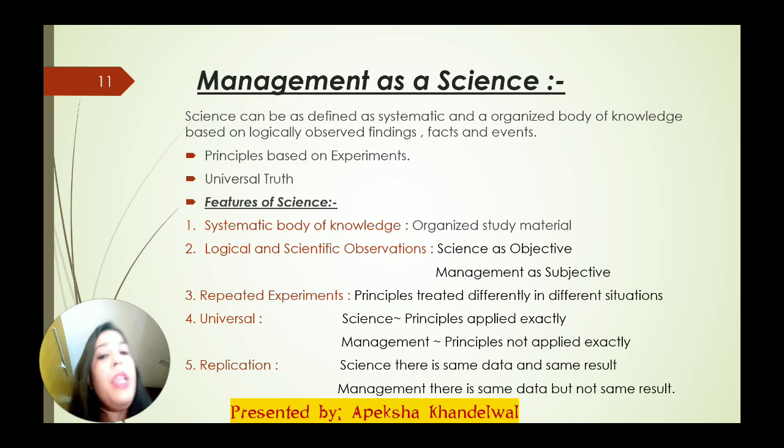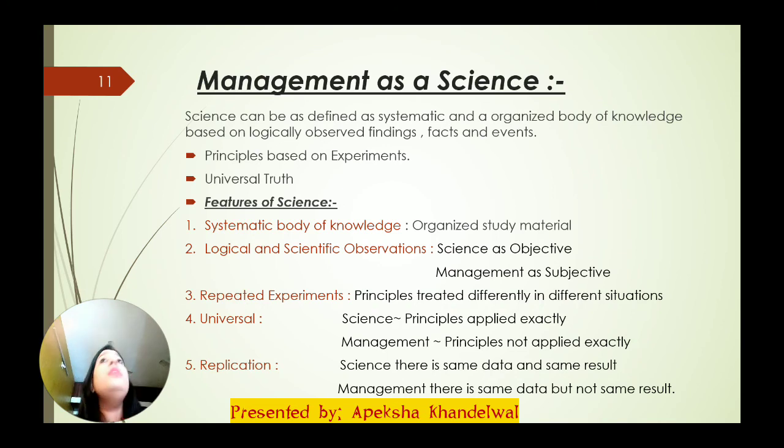Clear? Now the last point is replication. Replication means ditto, exactly the same. What happens is, in science, if we take the same data, then probably 95% chances are there that the result will be the same. Suppose there are two scientists, one in India and another in America.